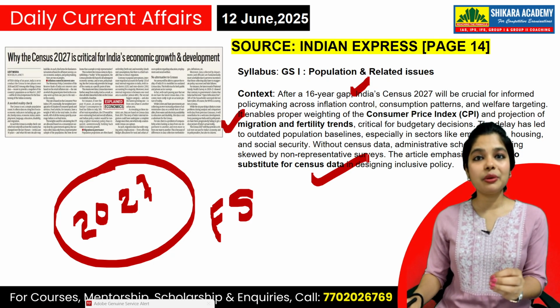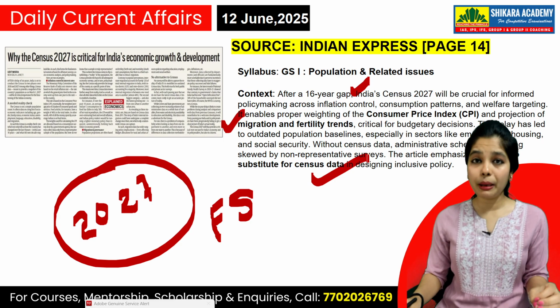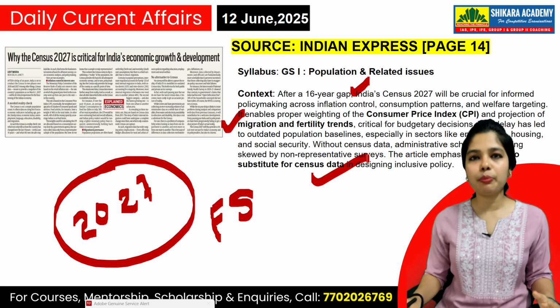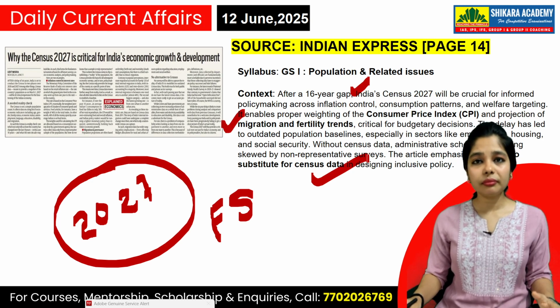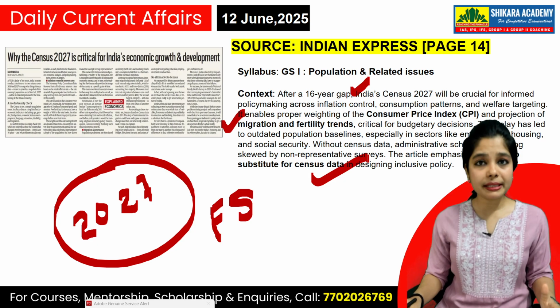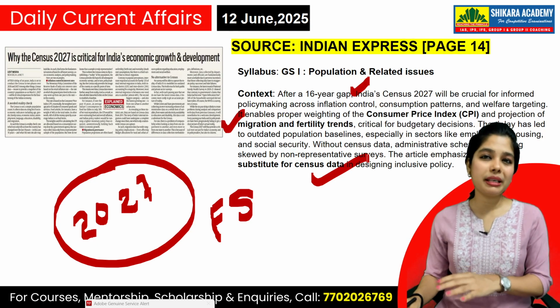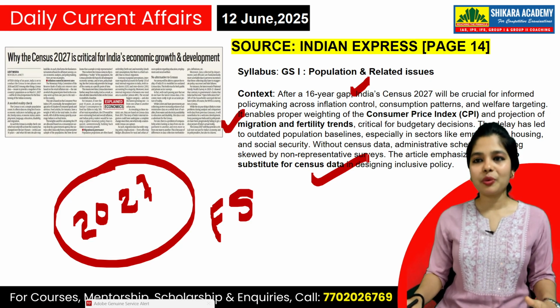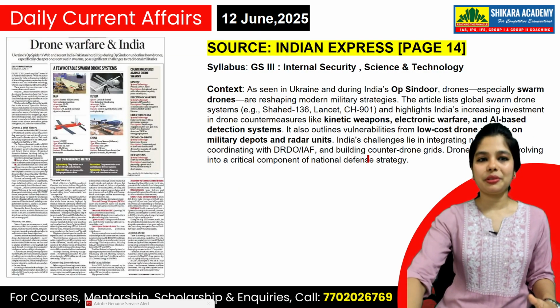So if we need to get these reports right about the condition of India, the migrants, the fertility trends, and the rest of the poverty, hunger, and the reservation of people, the development of people in vulnerable sections, then we need to know the basic knowledge, that is the correct census, the accurate census. That's what the author is saying, my dear students.